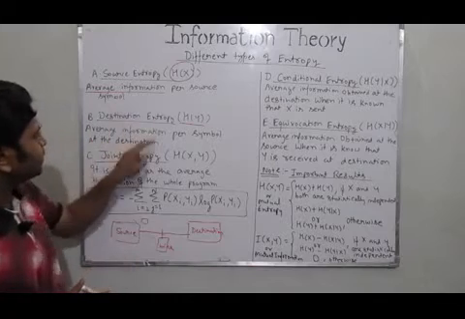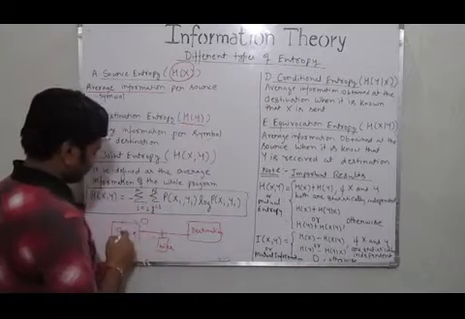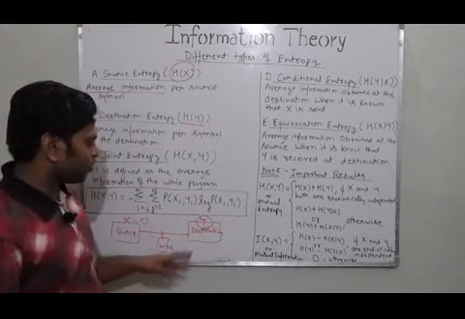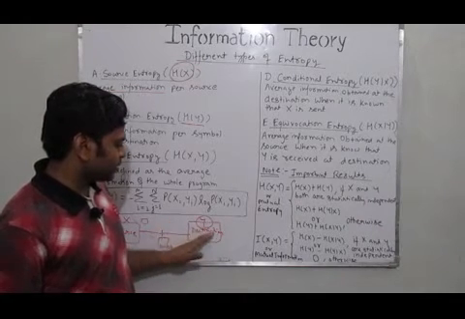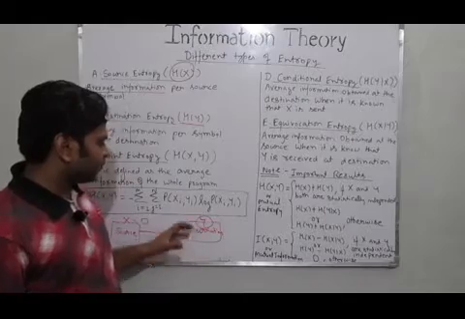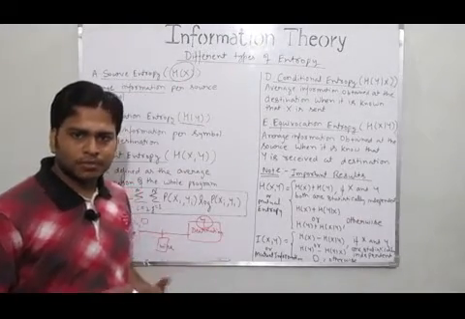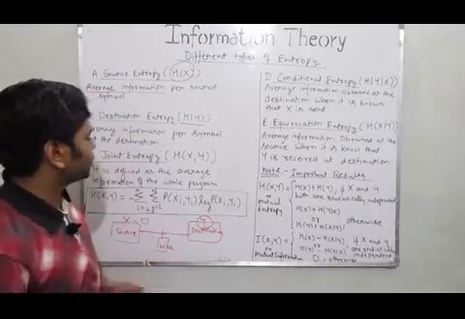But destination entropy is represented by Hy. Fine? This is X and this is Y. So it means the amount of information that we obtain per destination symbol. That means the information that we can obtain from the destination side, whether the message has been received or not. Fine? This is the destination entropy.